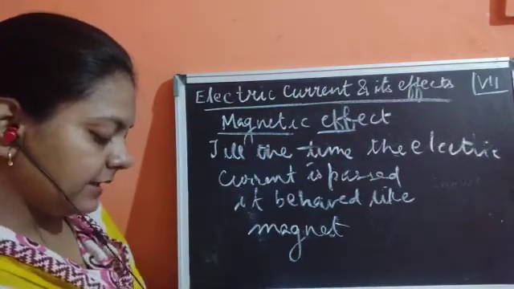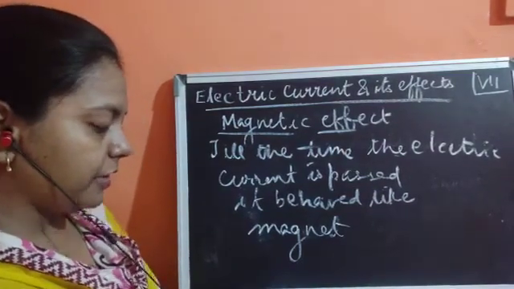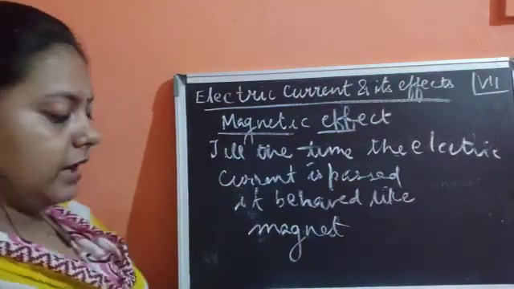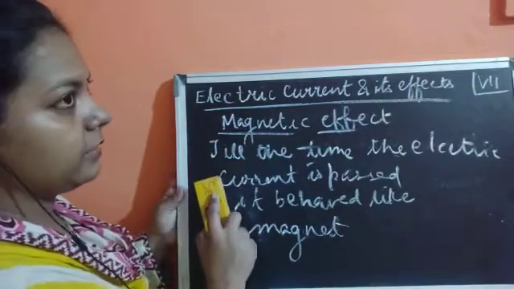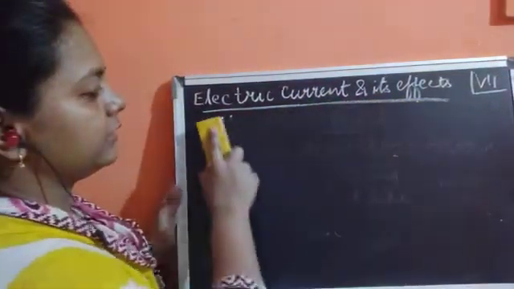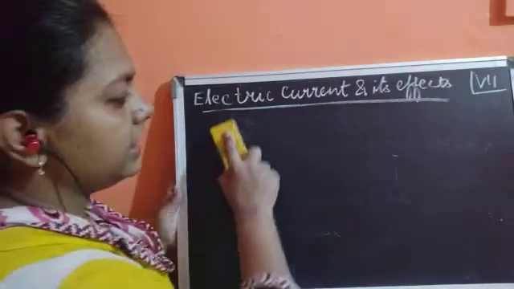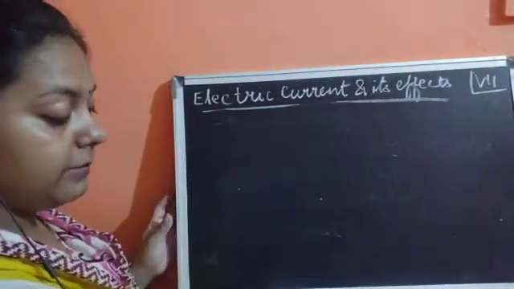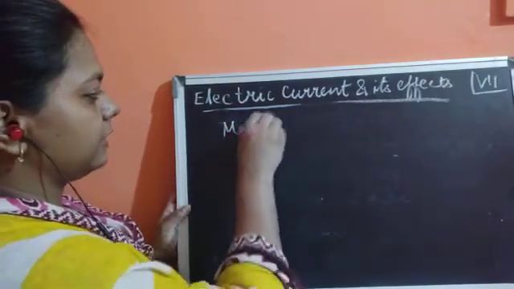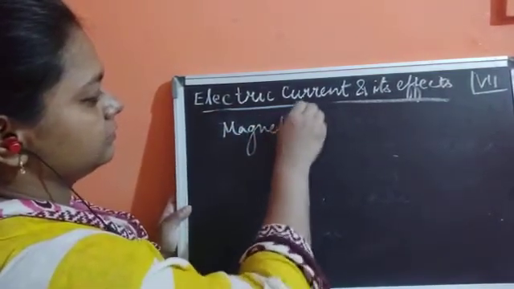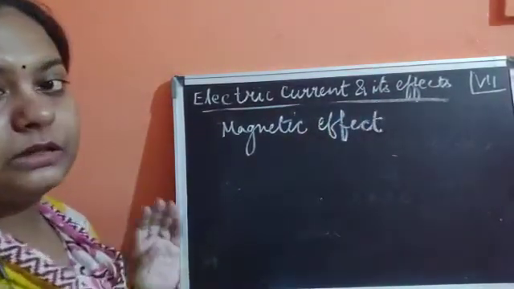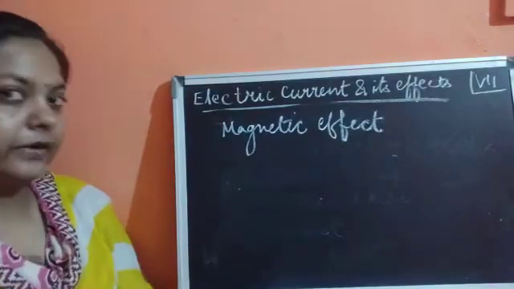Now, the next thing, one of the most important concepts related to this magnetic effect of electric current: if this magnetic effect has to be studied, we could easily study it in different appliances which are present in our homes, with different electrical appliances.